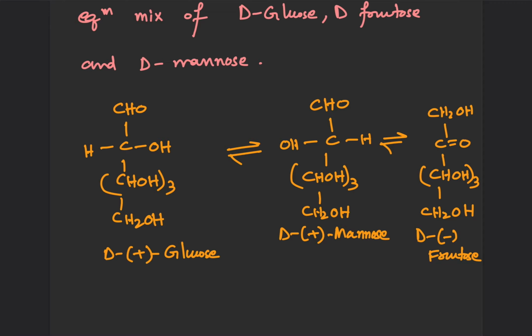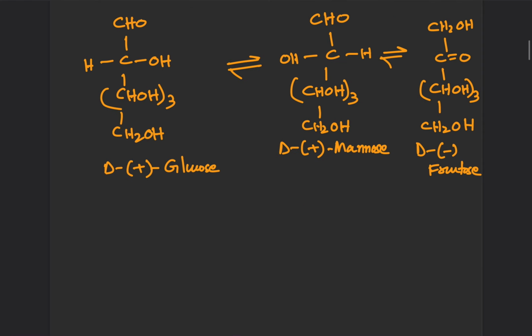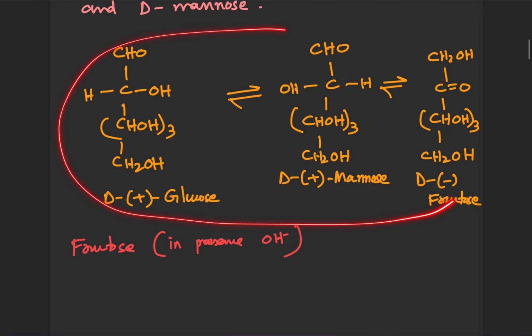Okay, so because of this isomerization, fructose in the presence of OH minus, so whenever we have D minus fructose in the presence of OH minus, so this OH minus is normally present in your Tollens and the Fehling solution. So fructose in the presence of OH minus forms an equilibrium mixture.